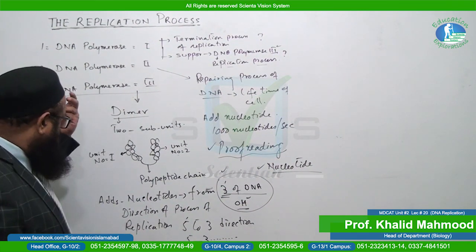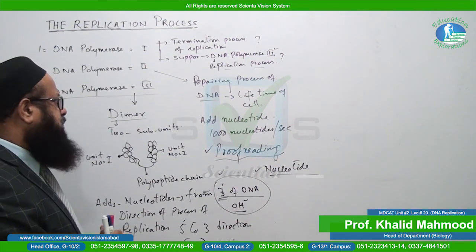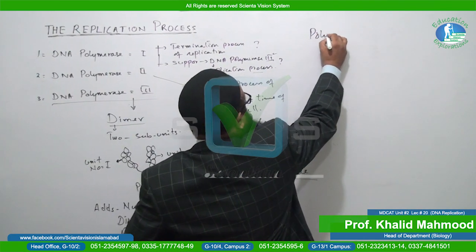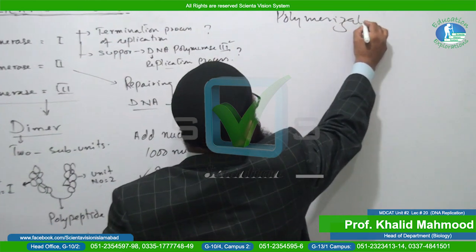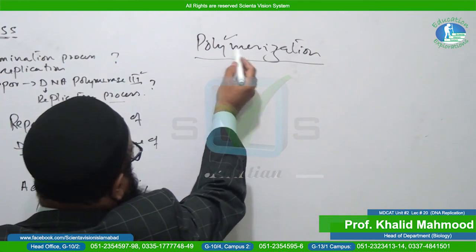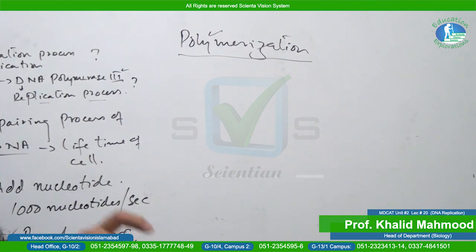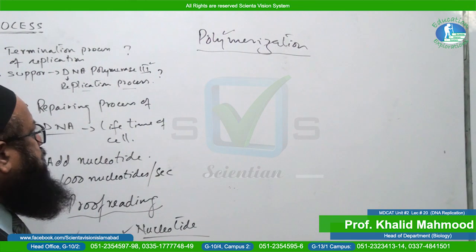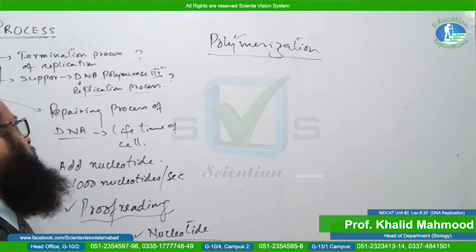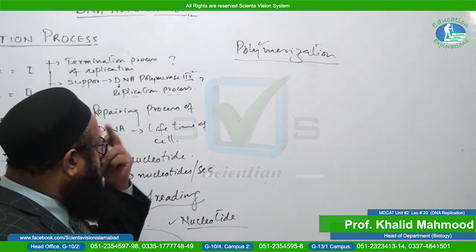And now we will see, in the sequence, the second phase, that is polymerization. Polymerization means elongation. You know what polymerization is? Monomers make a dimer, and dimer means trimer, and so on. What happens? Polymers are formed. The process of polymer formation is called polymerization. And here polymerization means how the daughter strands of DNA will be formed.